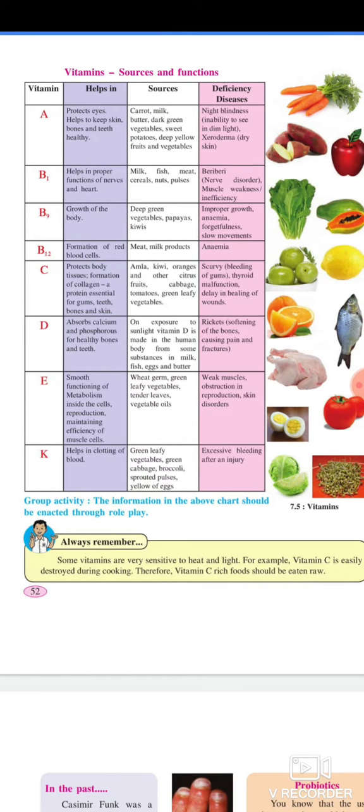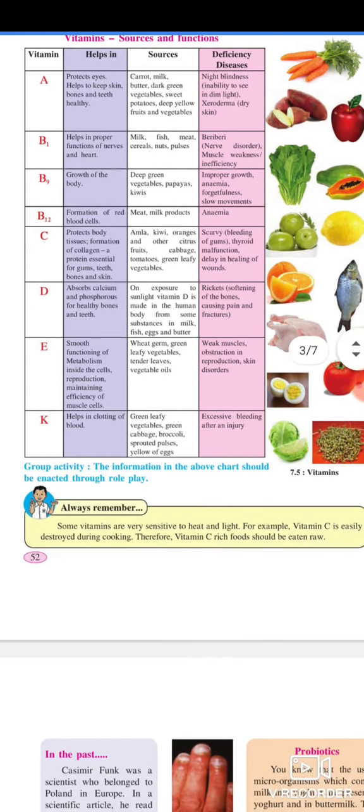Vitamin D helps in absorbing calcium and phosphorus for healthy bones and teeth. Sources: on exposure to sunlight, vitamin D is made in the human body from some substances in the skin; also milk, fish, eggs, and butter. Deficiency: rickets, softening of the bones causing pain and fracture.